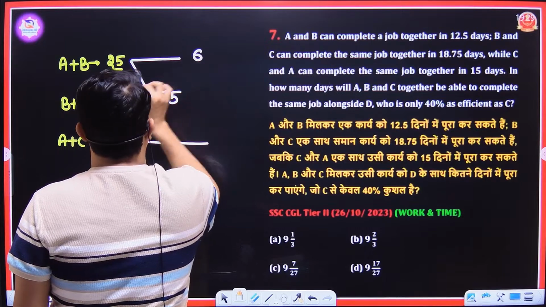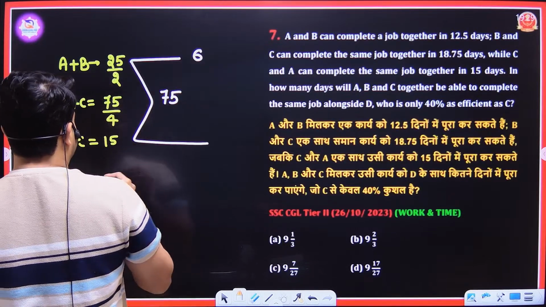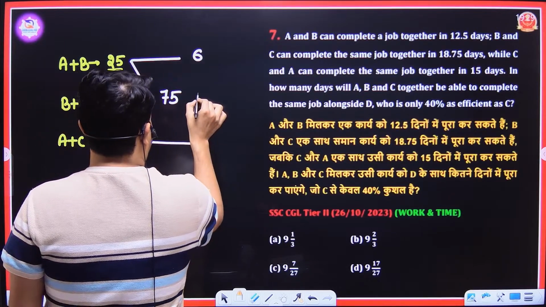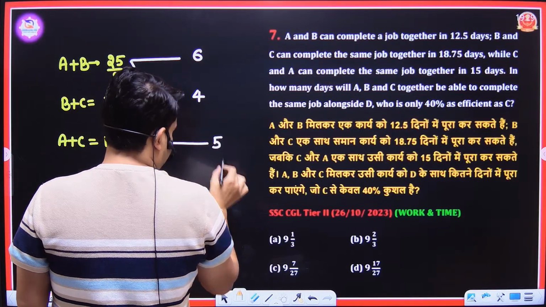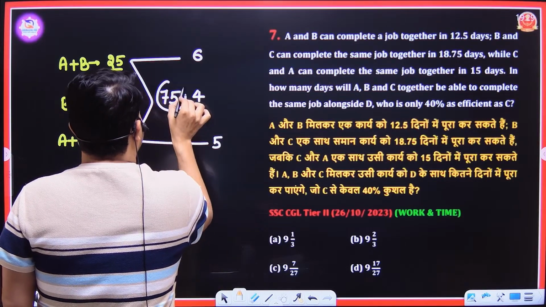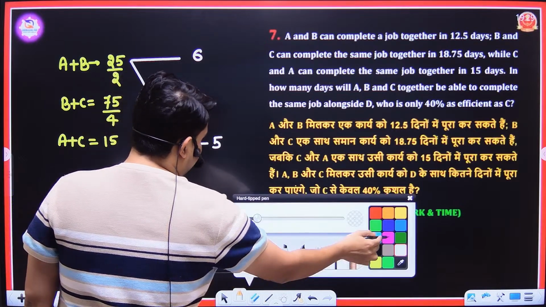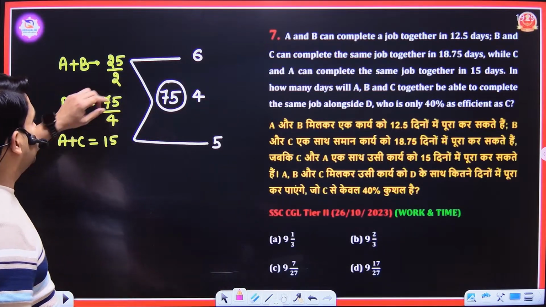The efficiency of A plus B is 6. The efficiency of B plus C is 4. And the efficiency of A plus C is what? 5. This one is the total work that we will allow them to do, and these are their efficiencies.